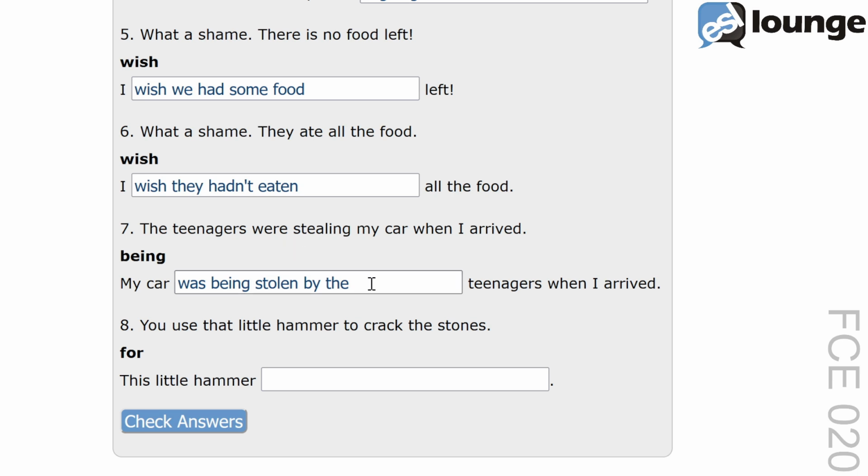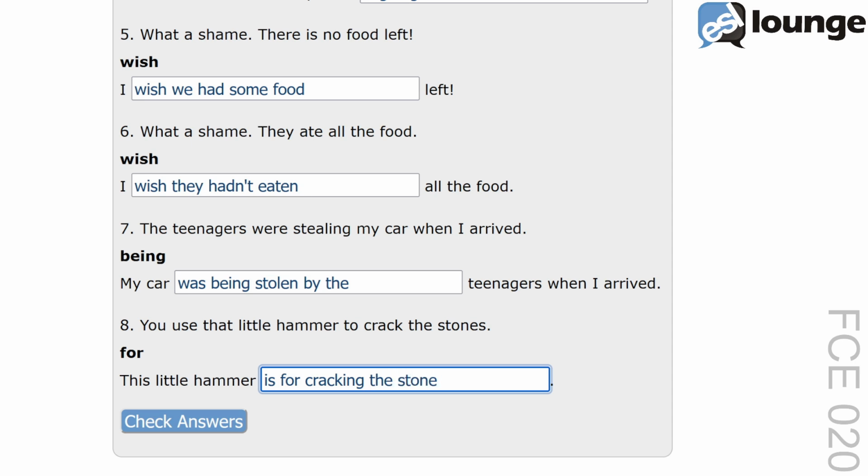And now finally, question 8. The original sentence is, you use that little hammer to crack the stones. The keyword is for. And the second sentence is, this little hammer blank. The correct answer is, this little hammer is for cracking the stones.